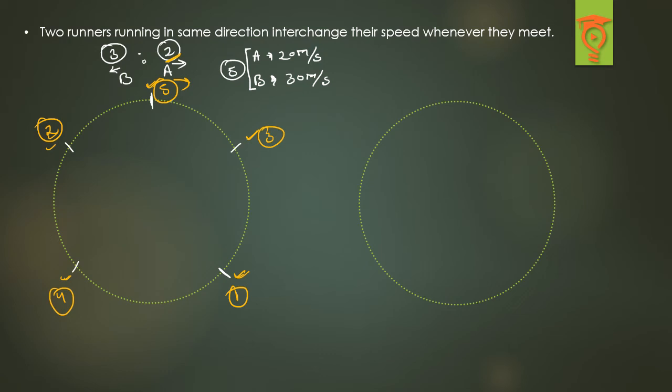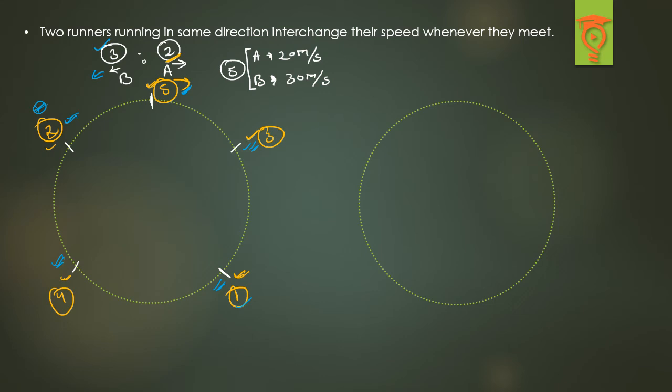I hope you got this. You can do this with respect to B as well. Let's do this quickly by taking B. B is running in the anti-clockwise direction at the speed ratio of 3. So 1 2 3, that is the first meeting point. 1 2 3, the second meeting point. 1 2 3, the third meeting point. 1 2 3, the fourth meeting point. 1 2 3, and the fifth meeting point, right?